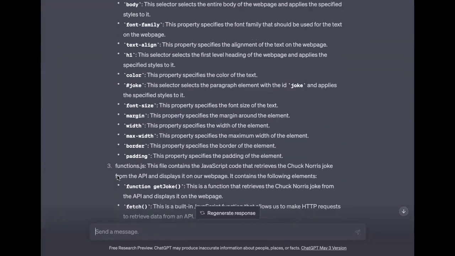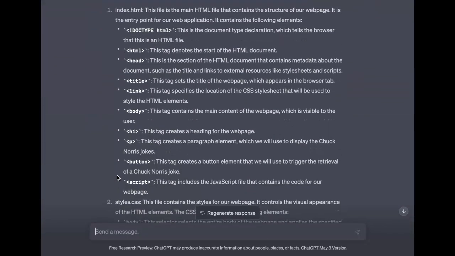So let's go to the top. index.html. This file is the main HTML file that contains the structure of our web page. It is the entry point for our web application. It contains the following elements. Doc type HTML. This is the document type declaration, which tells the browser that this is an HTML file. This tag denotes the start of the HTML document. Head. This is a section of the HTML document that contains metadata about the document, such as the title and links to external resources like style sheets and scripts.